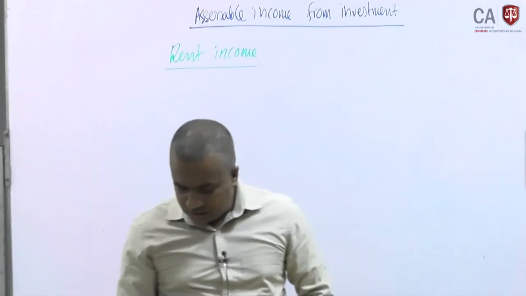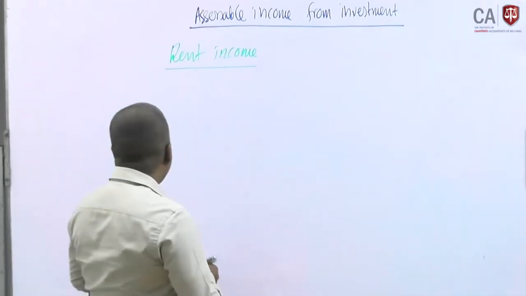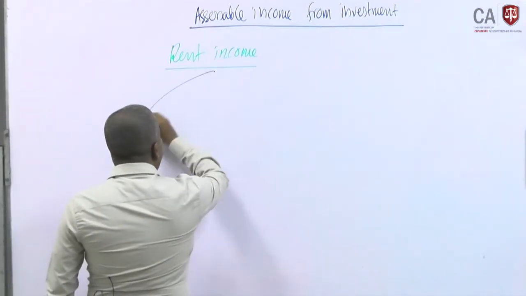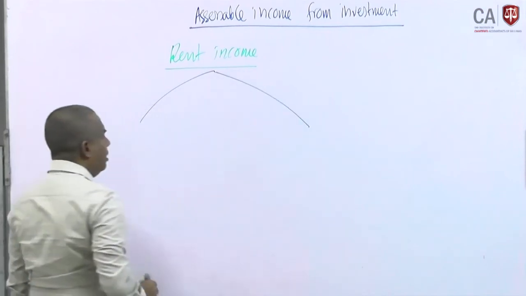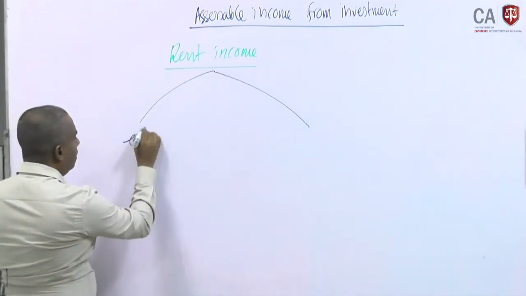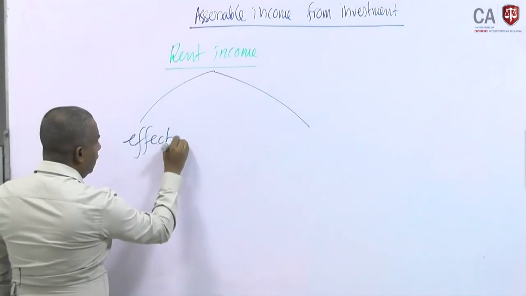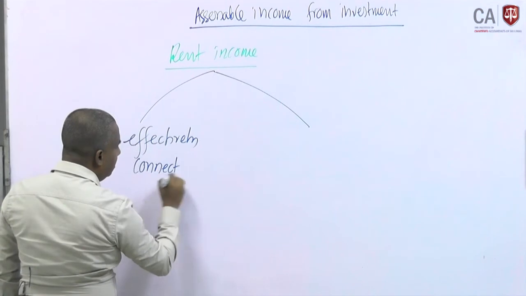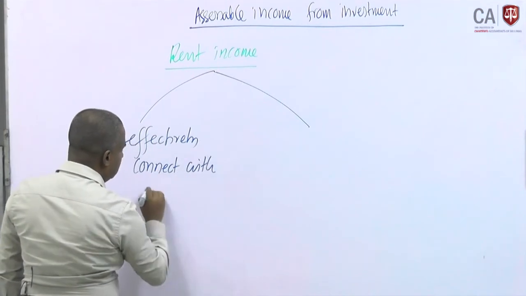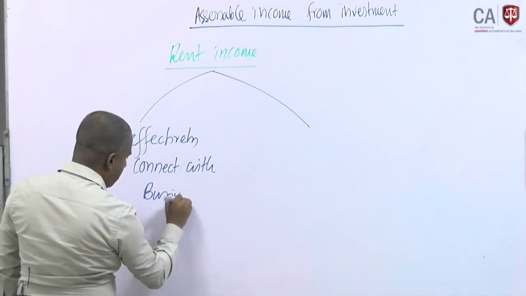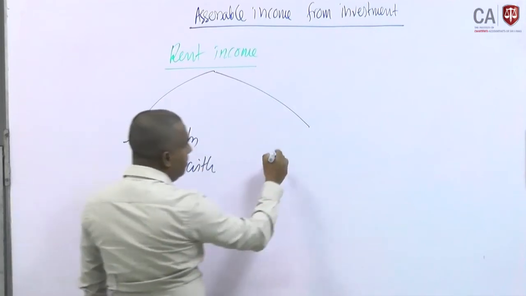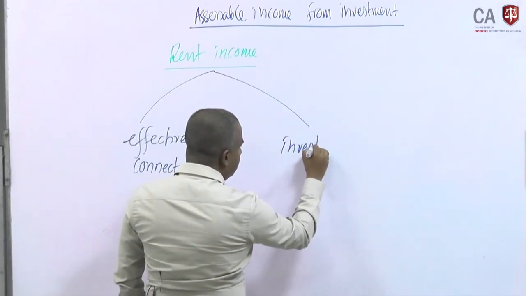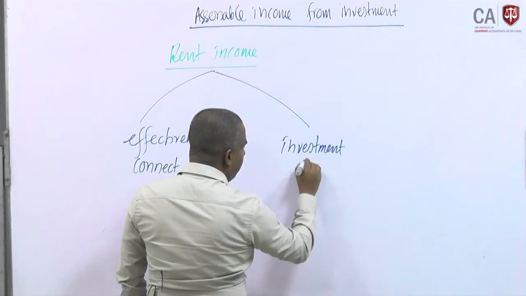But the only important point is that with company taxation, this rent income would be effectively connected with business, right. Sometimes it may be an investment income.